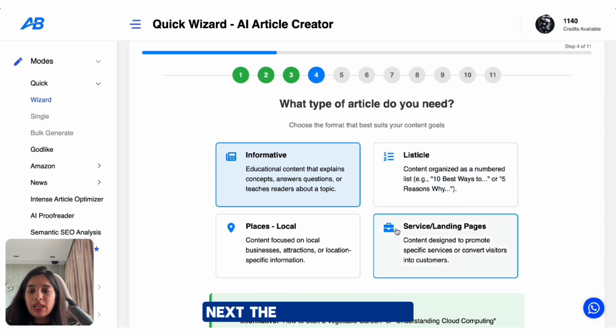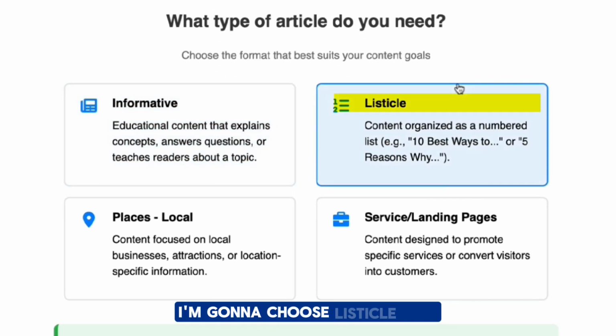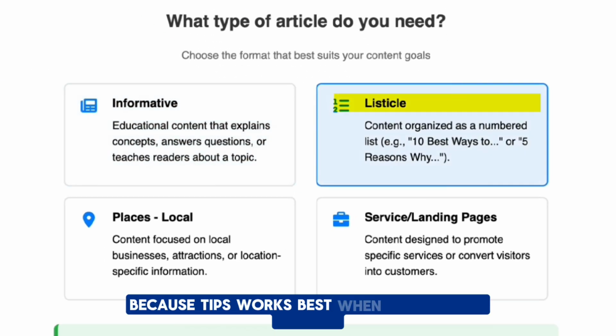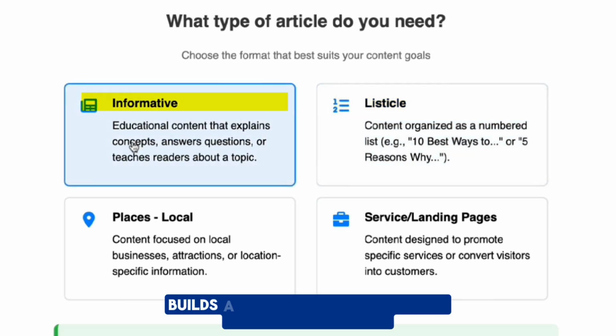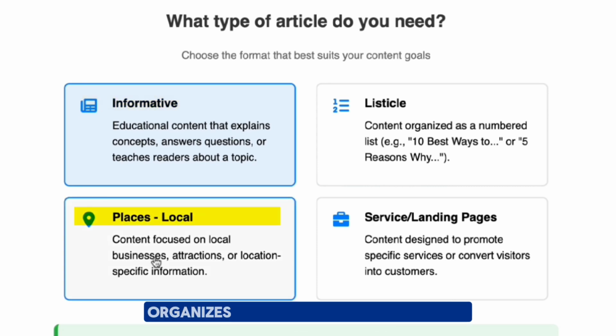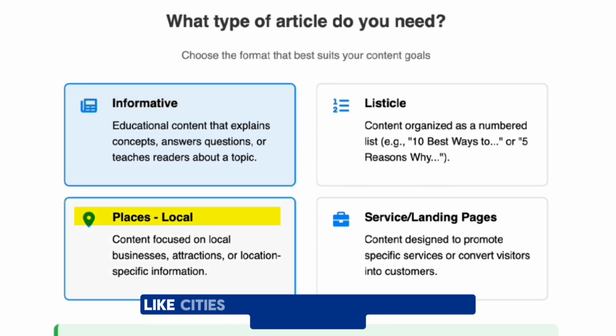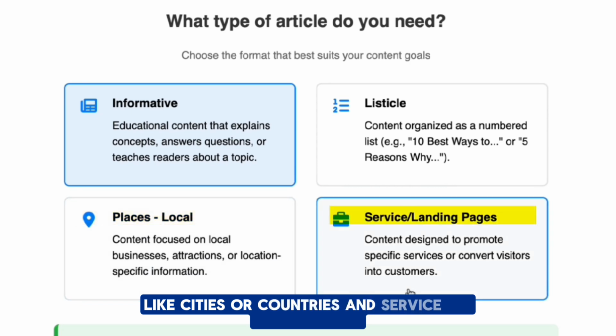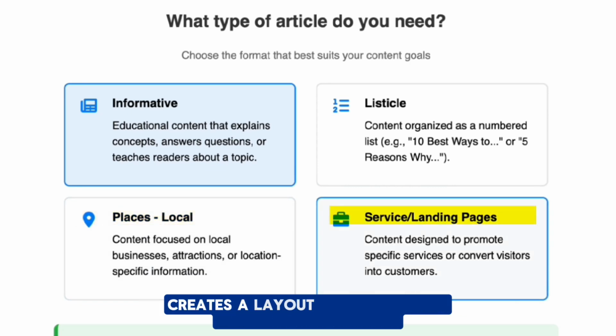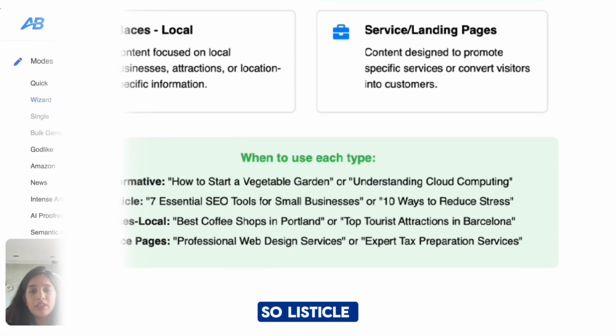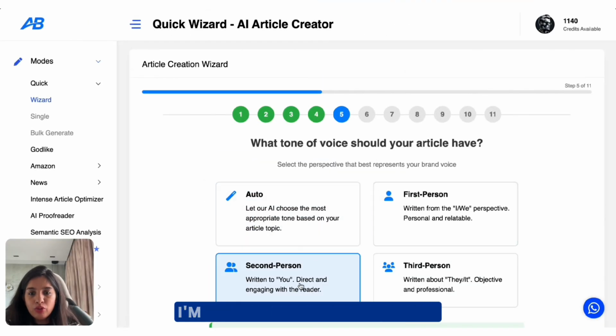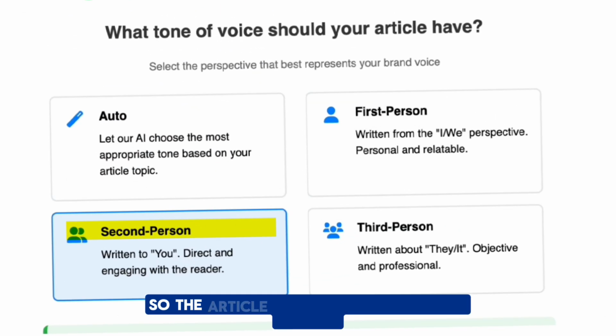Next, the type of article, I'm going to choose listicle here because tips work best when laid out as a clear numbered list. But here's what other styles do. Informative builds a guide style article with explanation. Places organizes the blog around locations like cities or countries. And service by landing page creates a layout for service or promotional content. So listicle.